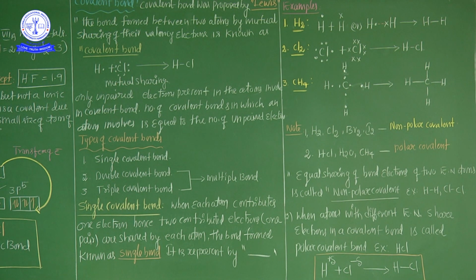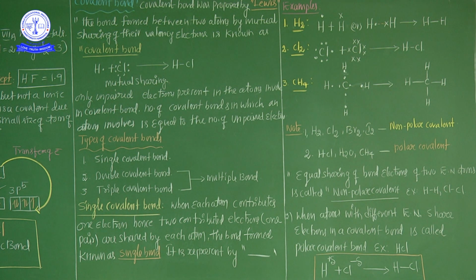See carefully. What are non-polar covalent bonds? If 2 atoms are involved in a covalent bond and poles are not formed, poles being nothing but charges, such covalent bonds are commonly called non-polar. The best example is the hydrogen molecule.